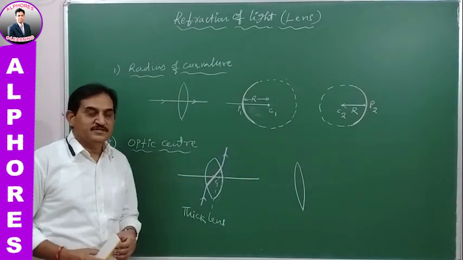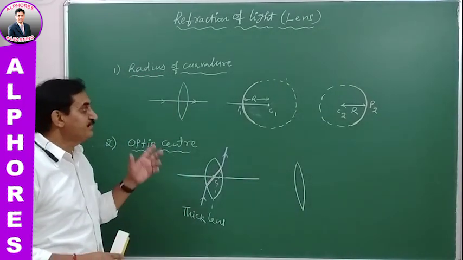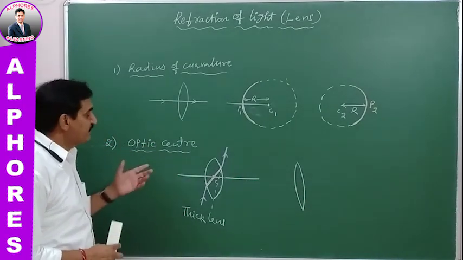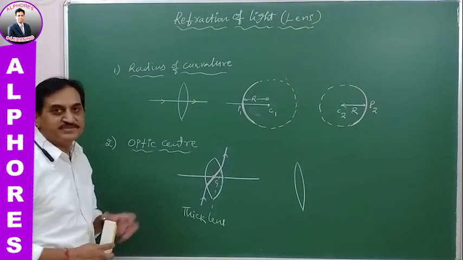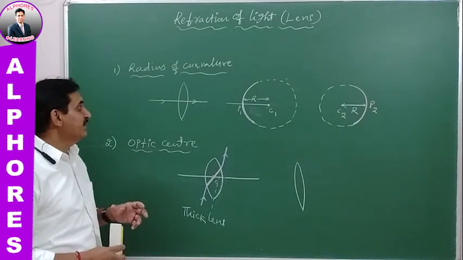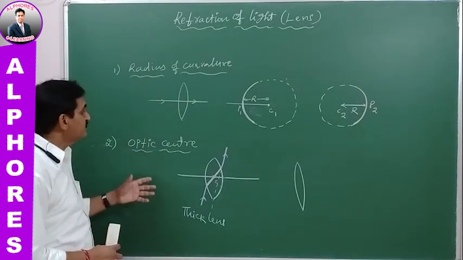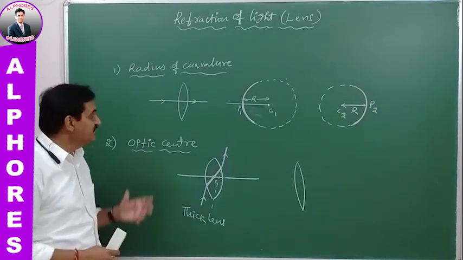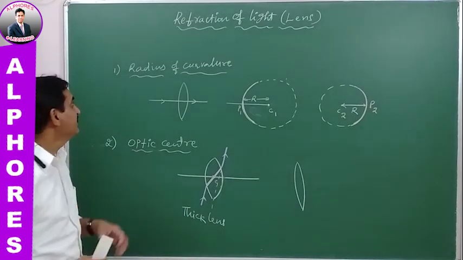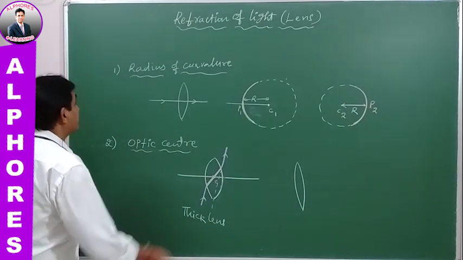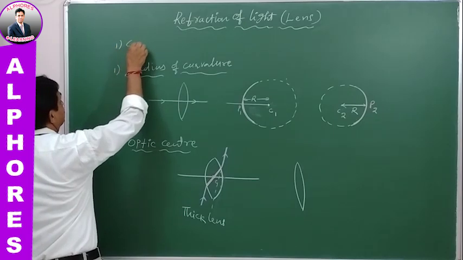There are some important terms which are often used in this part regarding the lens. In the lens part, while discussing, these terms are often used. What are the important terms related to it? And centers of curvature, of course, one is center of curvature.